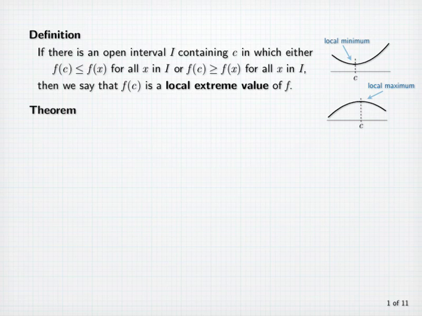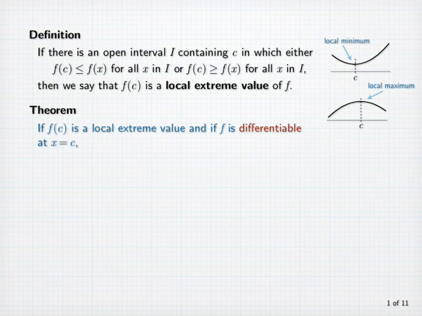We can now state the following theorem. If f of c is a local extreme value, and if f is differentiable at x equals c, then f prime of c equals 0.